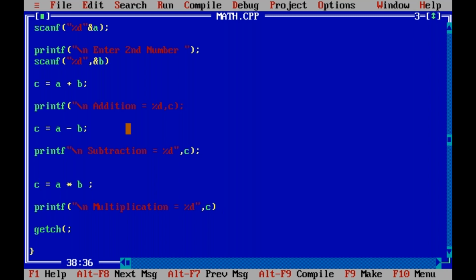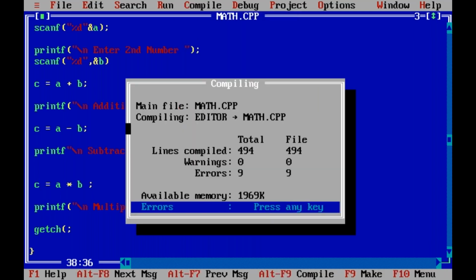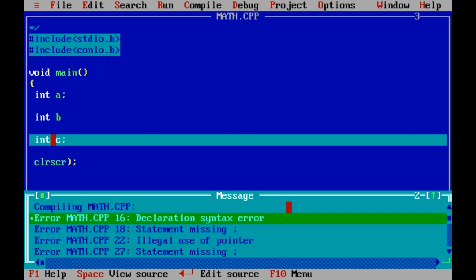Program saved. Now just the compile option, enter key. Errors. How many errors? Total 9 errors. The compiler shows all the errors from top to bottom. An interpreter shows only one error, but the compiler shows all errors. Press any key, just the enter key. See this first, line number 16.